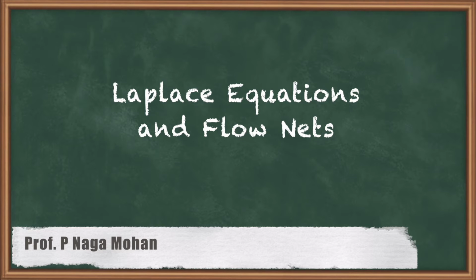So, in the present chapter, we will mainly concentrate on if flow is happening in two directions, then how we can evaluate the necessary parameters like what is the discharge, what is the head loss, what is the uplift pressure, what is the seepage pressure.